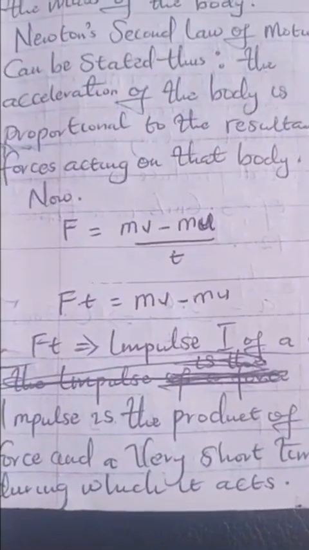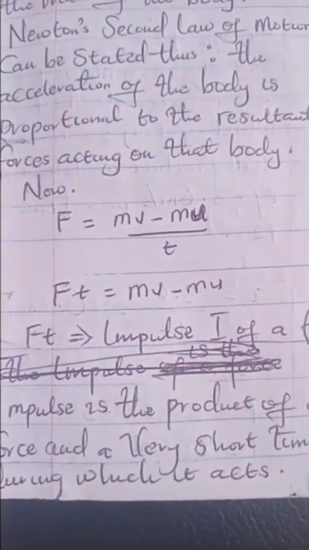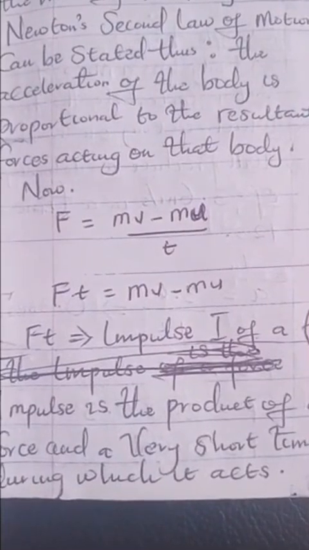So let's proceed down. Newton's second law can also be deduced into different forms, into the impulse form, impulse equals change in momentum and all of that. So let's dive into the note to see that for ourselves. Now we have F equal to mv minus mu all over t.